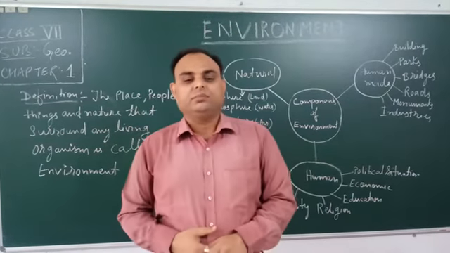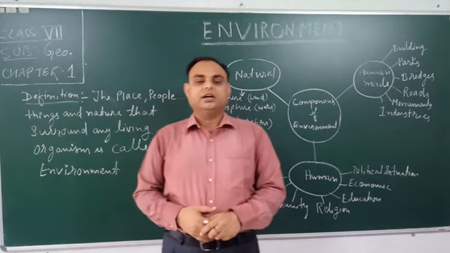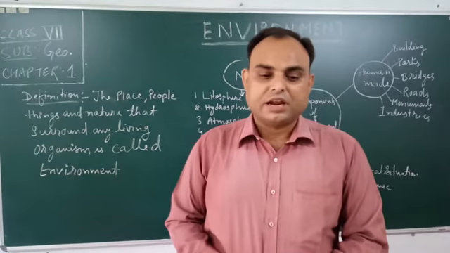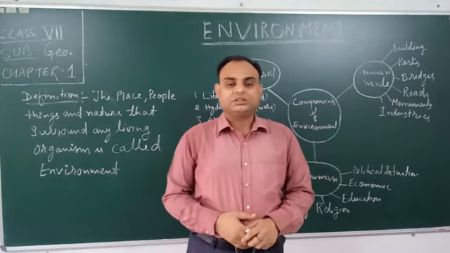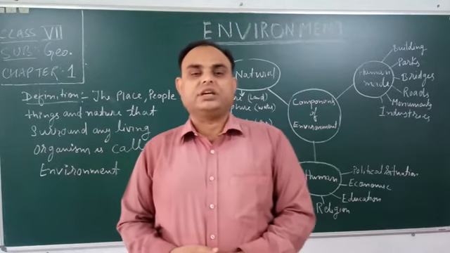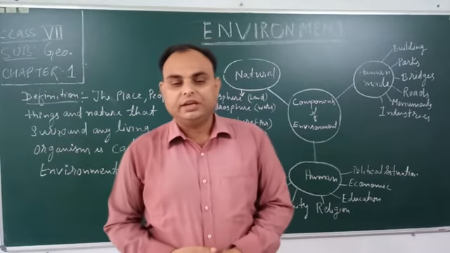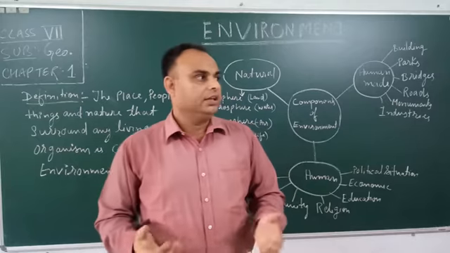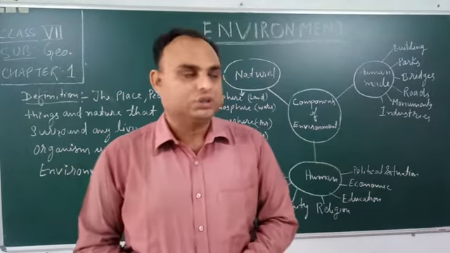This relation between the living organisms, as well as the relation between the organisms and their surroundings, forms an ecosystem. There could be an ecosystem of a large rainforest, grassland, desert, mountain, lake, river, ocean. Any can be an example of an ecosystem.